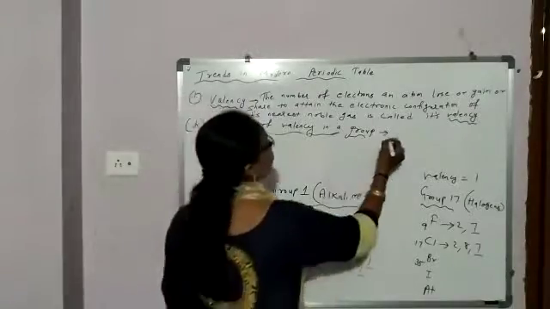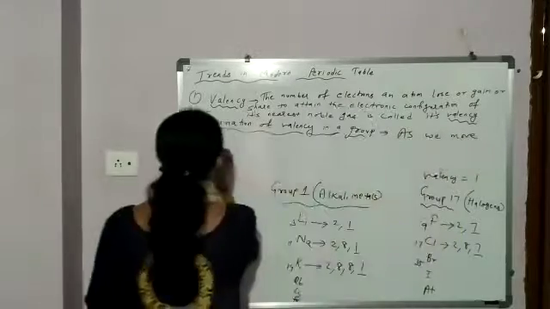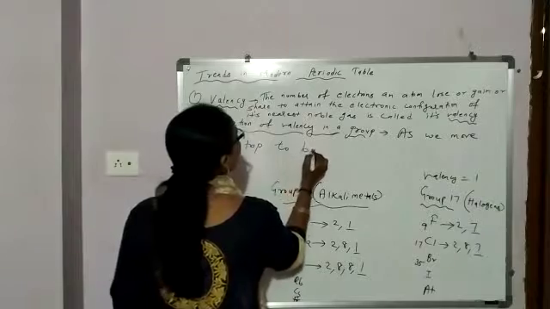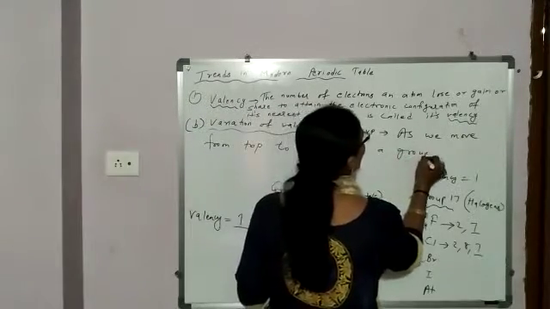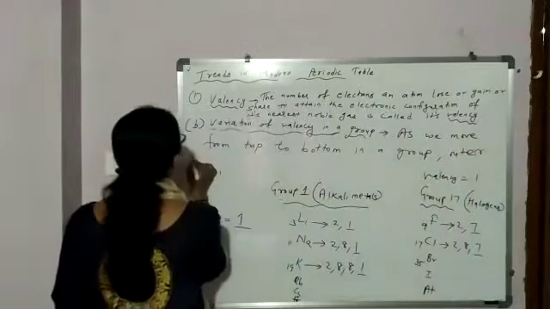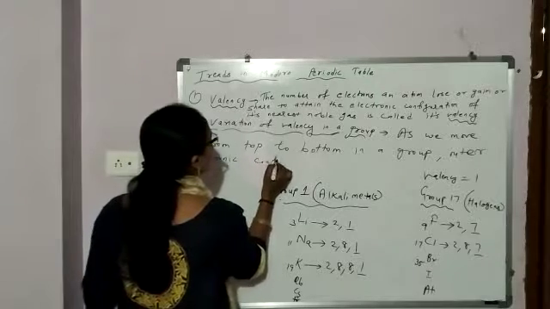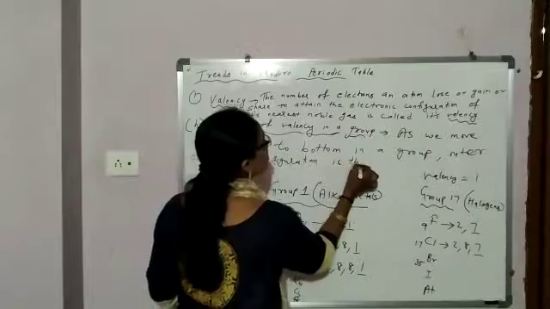So as we move from top to bottom in a group, the outer electronic configuration is the same.